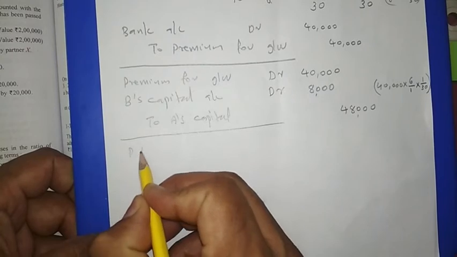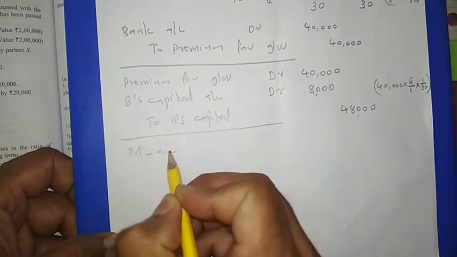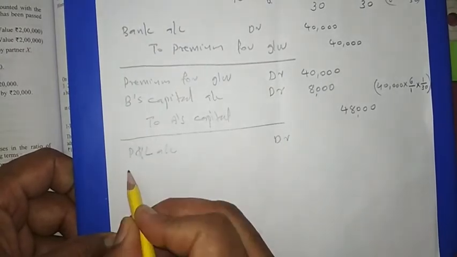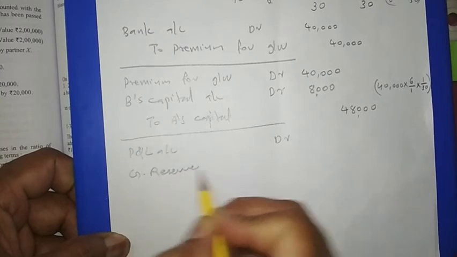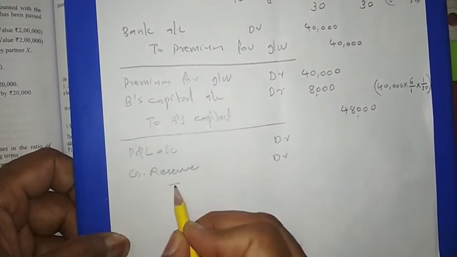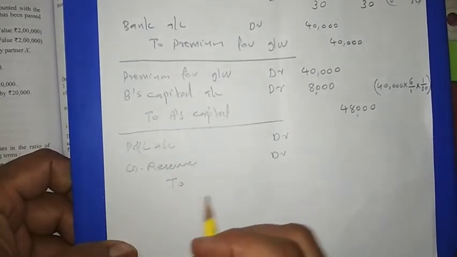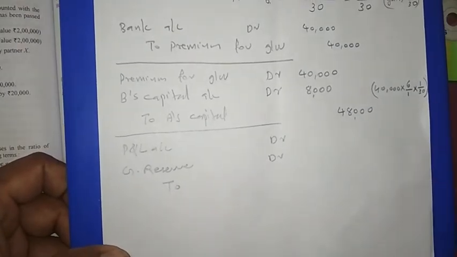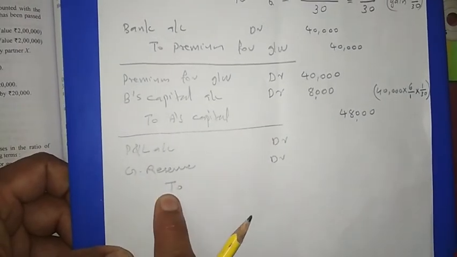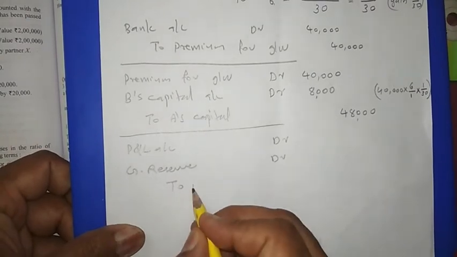So like this, one journal entry is also required. That entry will be: we debit profit and loss account, debit general reserve, and credit old partners A's and B's capital accounts. Here we are not checking whether B is gaining or not. This we have to distribute in the old ratio. That is why B also will get it.